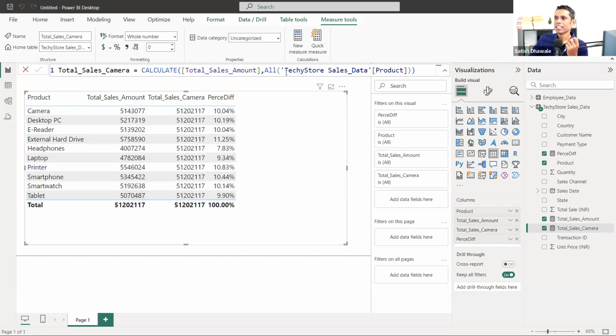Now what I did, I just changed the filter. Previously it was equal to city. Sorry, it was equal to camera product. Actually, the actual product which we have taken, we can take any product, but now we have removed that one and I have taken all. Got it, guys?